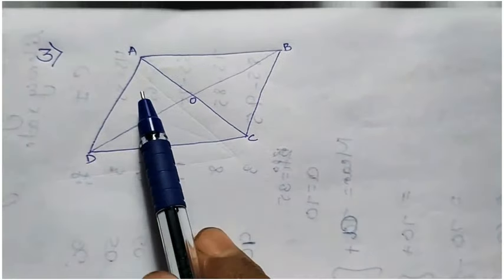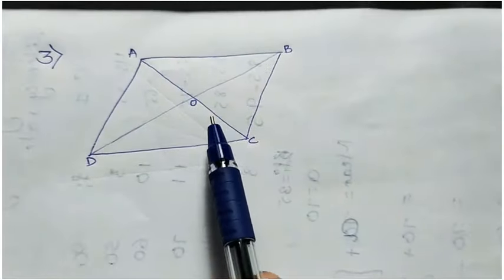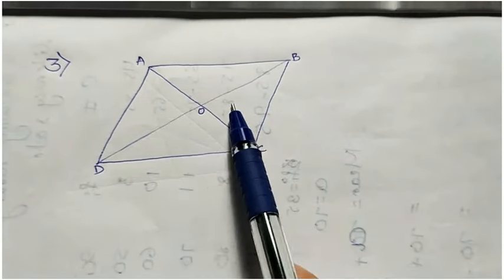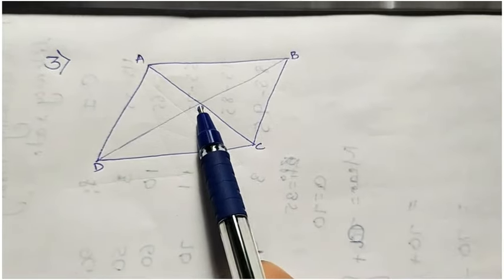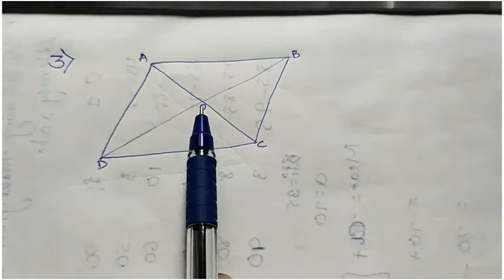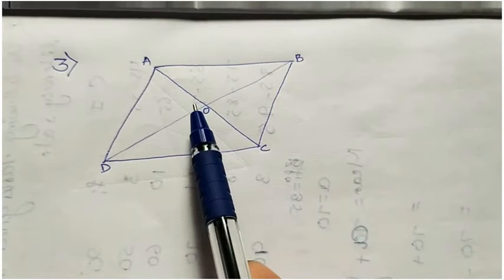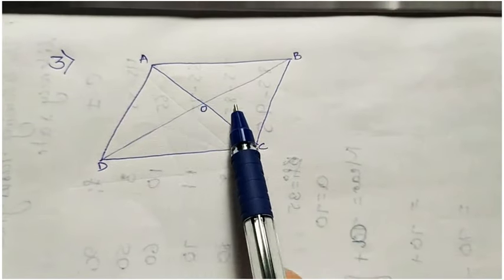We have to show that these 4 triangles are equal or not. But one thing is there, the diagonals of a parallelogram bisect each other. Bisect means here AO equal to OC, BO equal to OD. Okay, so like this they bisect each other.